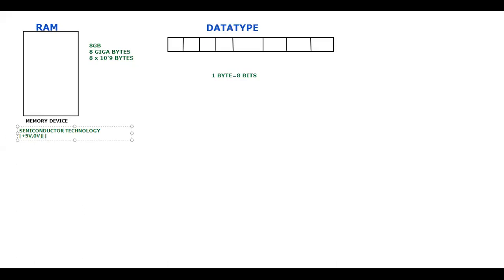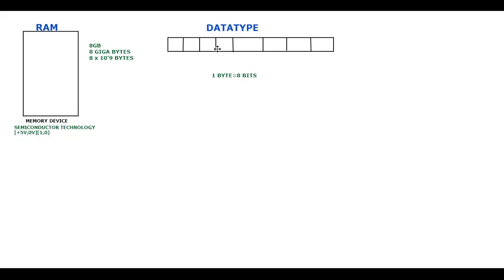But for computer science background students, it will be like 1 and 0. This is how it is going to consider the data. So whatever you give, whether an image, a video, a game, or if you are typing something, whatever the activity, ultimately if you want to store it in the memory, it is going to be converted into zeros and ones. Is that clear? So you are supposed to store it in the form of binary.